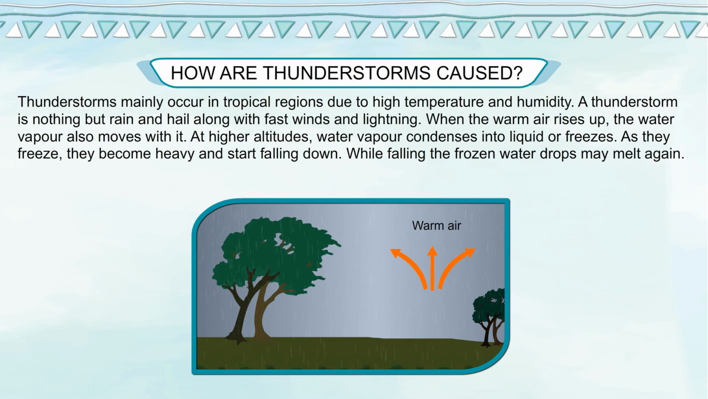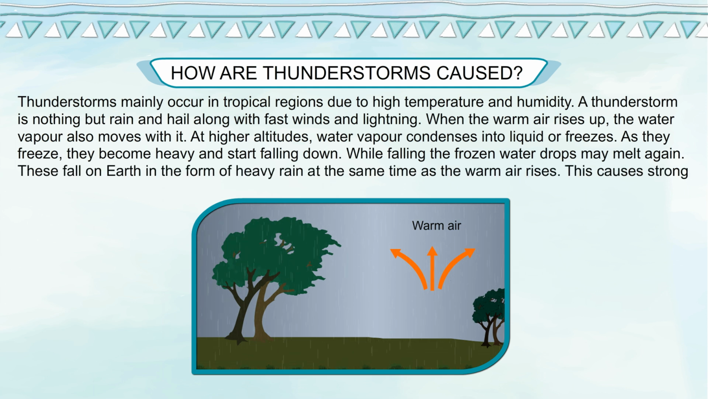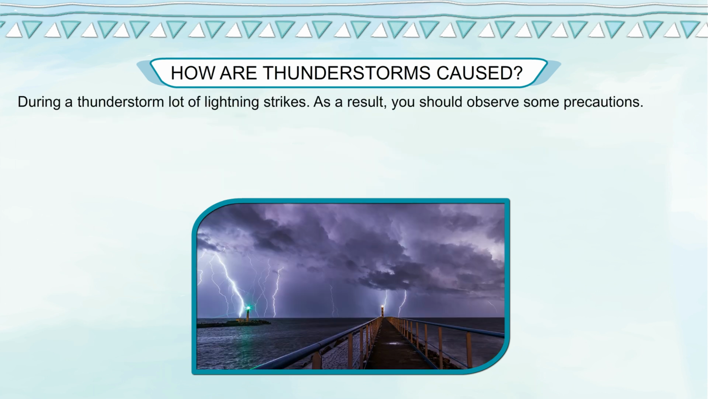While falling, the frozen water drops may melt again. These fall on earth in the form of heavy rain at the same time as the warm air rises. This causes strong winds and lightning. All of these together are called a thunderstorm. During a thunderstorm, a lot of lightning strikes.